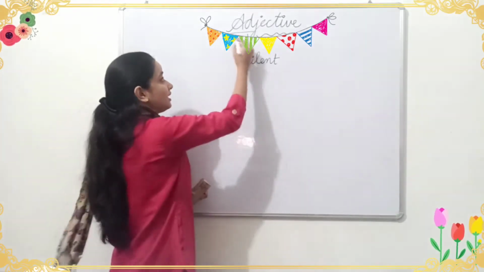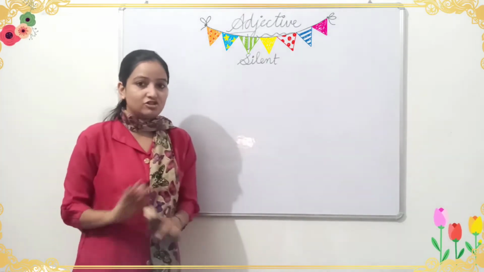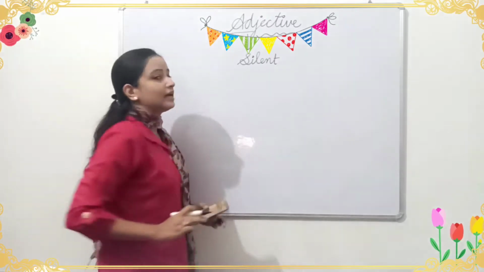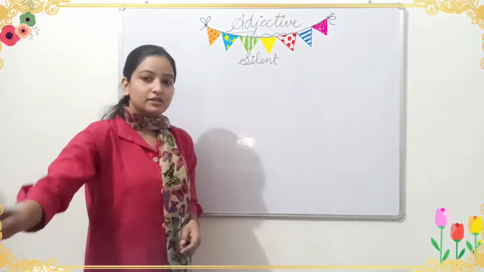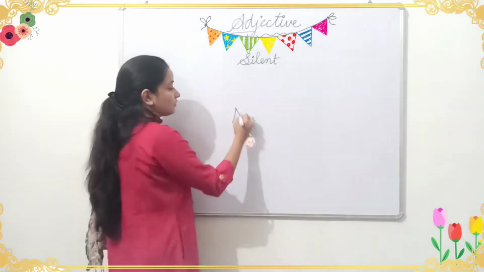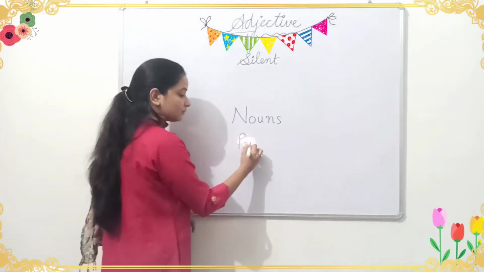We pronounce it "adjective", not "adjectived". So in our previous videos we have studied about the two parts of speech, nouns and pronouns.